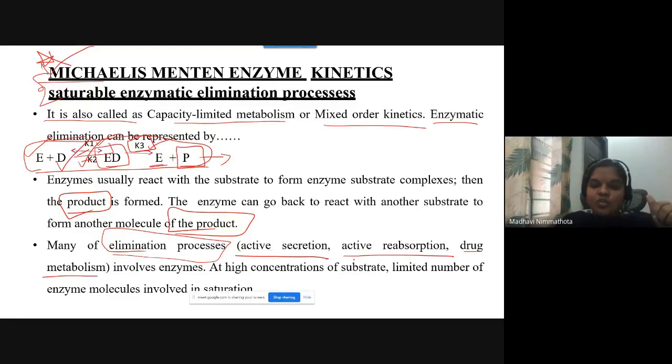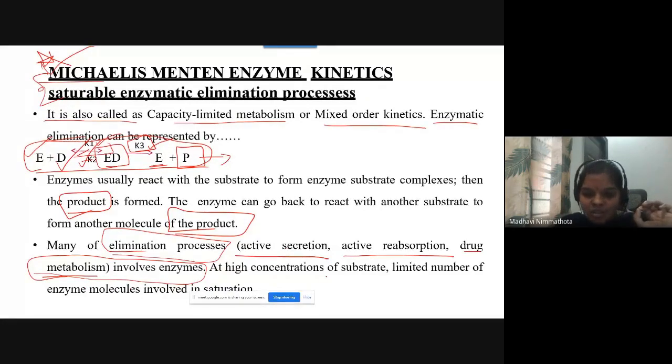By these three processes, enzymes will be involved to perform a particular process. Either it may be metabolism or excretion, but those come under elimination, right? So many of the elimination processes, either of these three, will involve enzymes.